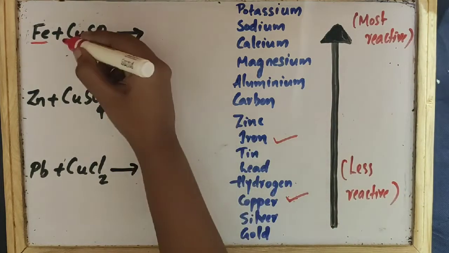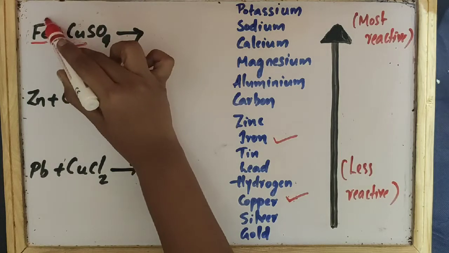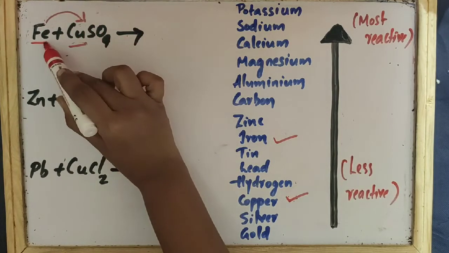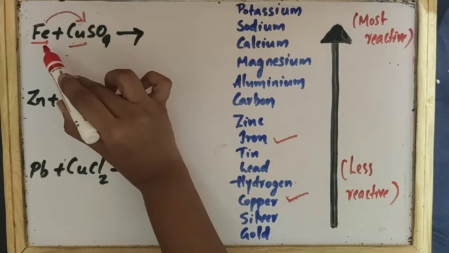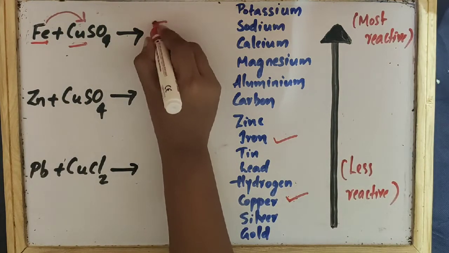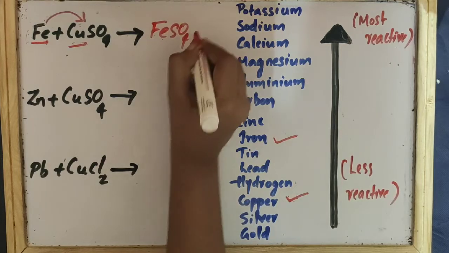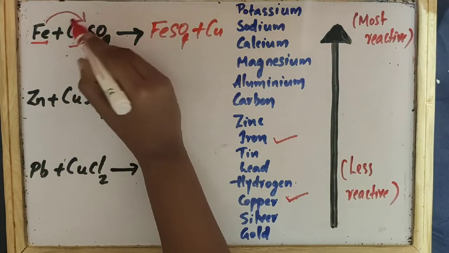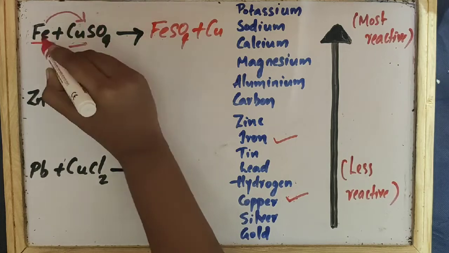Iron will easily take the position of copper because iron is more active. So you will get the product FeSO4 plus Cu. Here copper is displaced by iron.